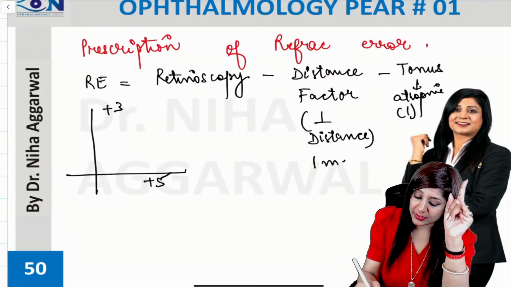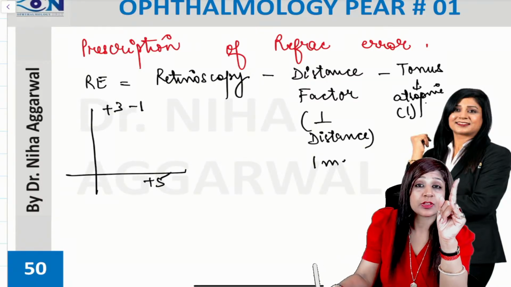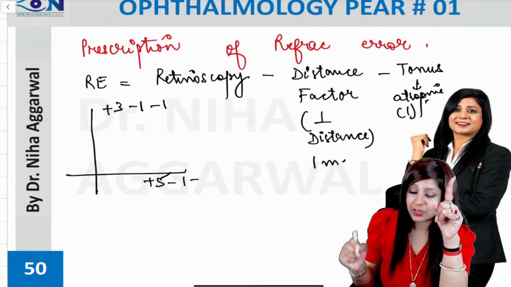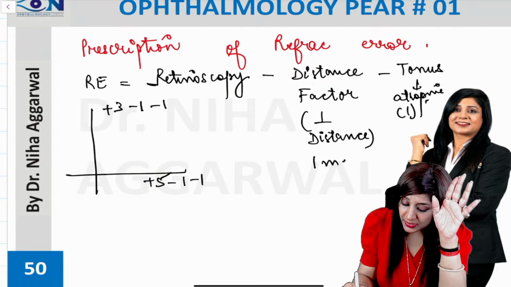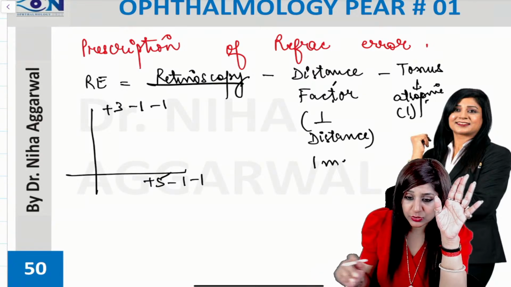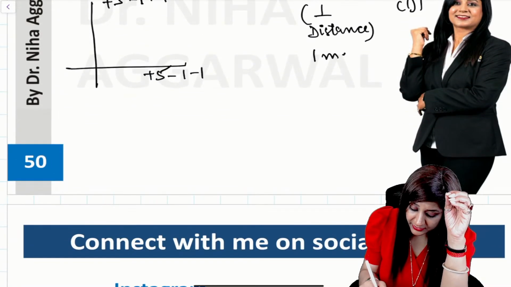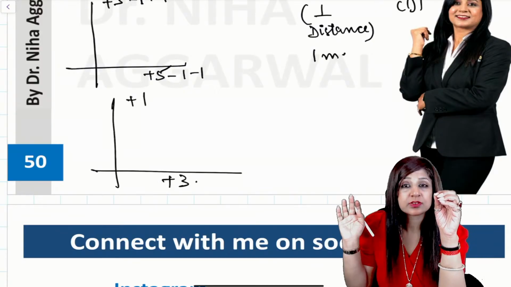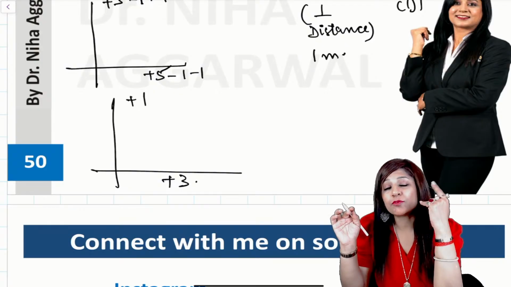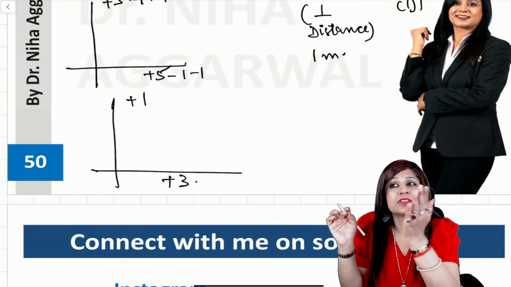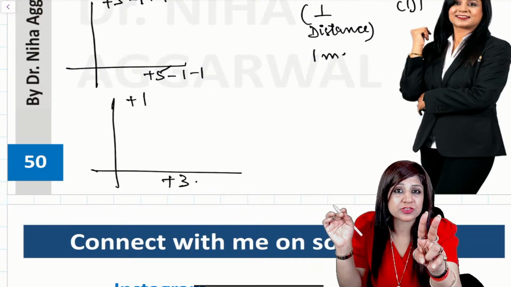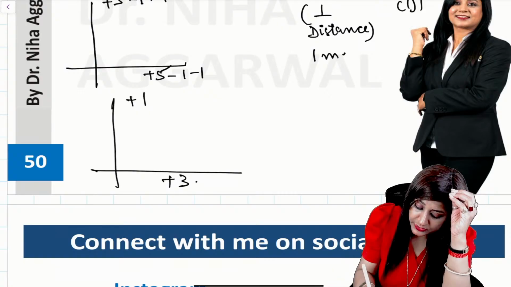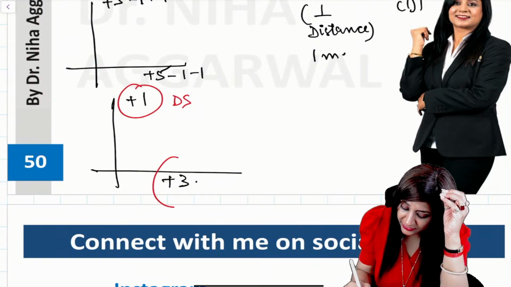From a distance of 1 meter, minus 1, and from using atropine also minus 1. Retinoscopy minus the distance factor minus the tonus. So now you are having plus 1 and plus 3. You are left with this. Now on one side we are having plus 1 and on the other side plus 3. So we are having a difference of refractive error. Difference of refractive error means astigmatism. So we have both spherical error and cylindrical error.